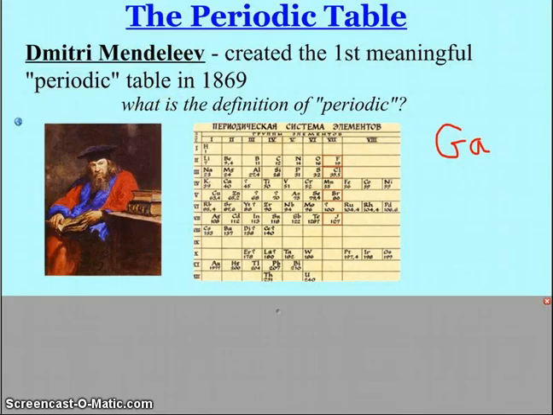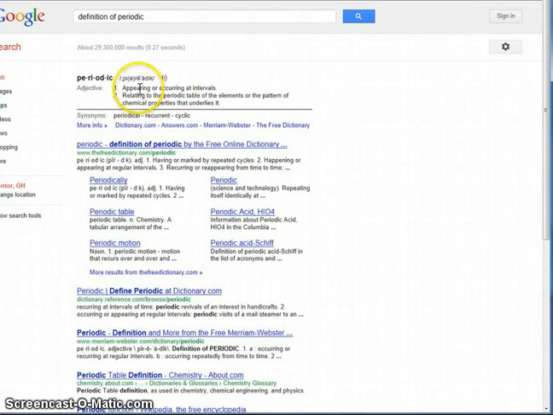Now, there's a reason it's called the periodic table and not just the list of the elements or the table of the elements. It comes from the definition of the word periodic. If we check out the definition, you can see that periodic means occurring at intervals. In the old days, we used to call magazines periodicals because they would come at a regularly scheduled interval.